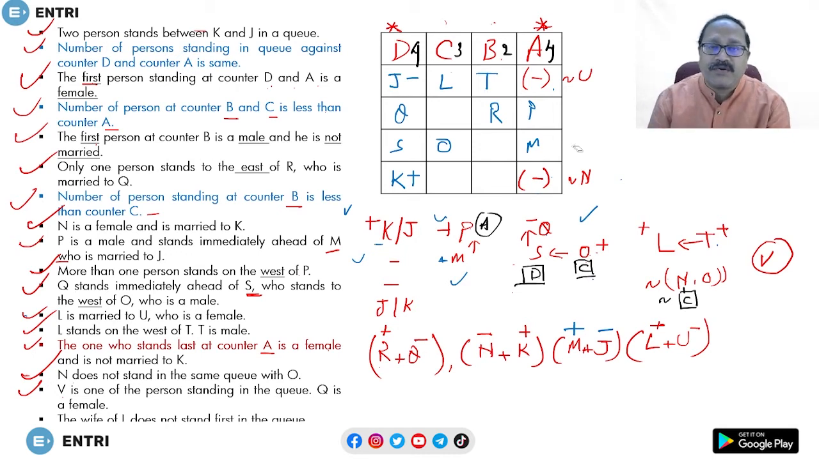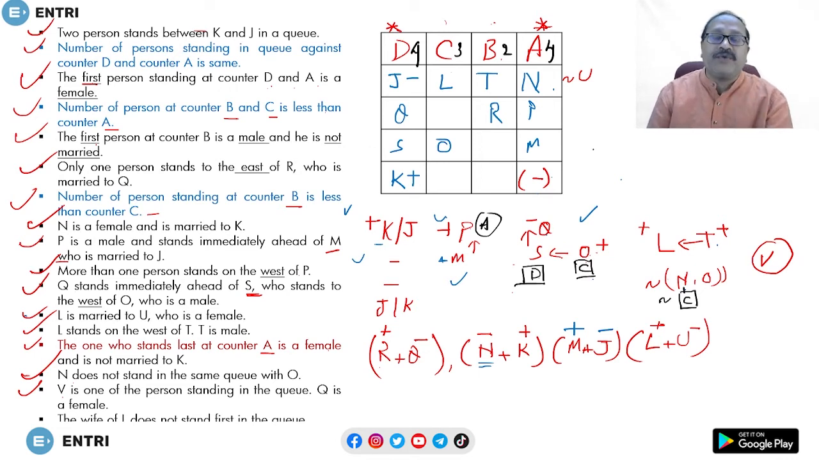Done. Now let's come here. So here a condition is given for O. N and O are not on the same counter. Here it is, M and O are not on the same counter. So if O is here, N cannot come here. So where can we place it? N is female. Look at this one. N is female. So I can place N over here. Okay. So the N part is over.